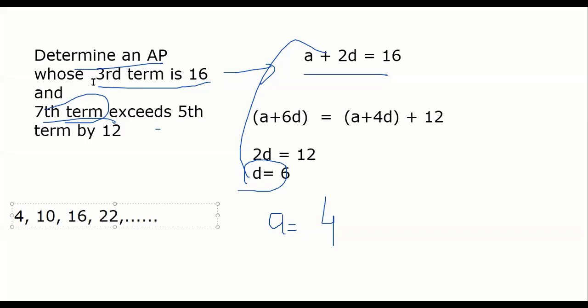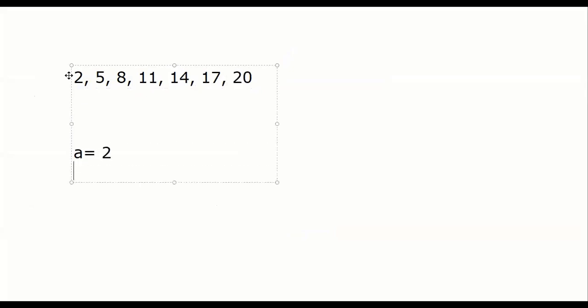Now I'm going to give you one more example. Very interesting. If I say some AP is like this, again, I'll give you a concept. Guys, how many terms are there here? How many terms are there? 7. Now understand a very, very interesting concept. A lot of people get confused here. There are 7 terms. Which is the fifth term?